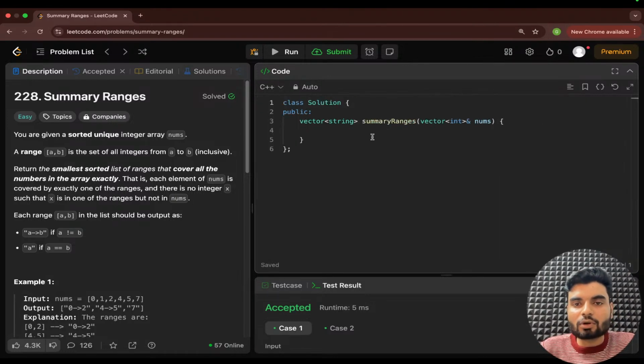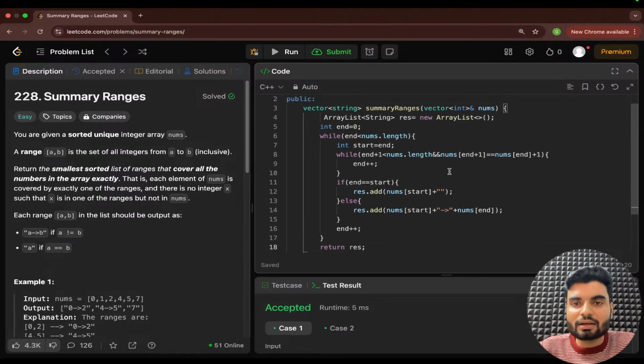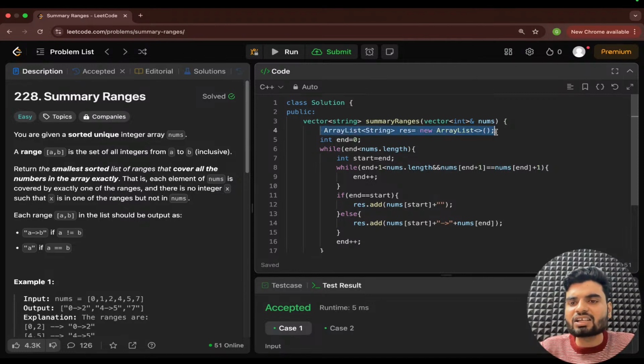So here I'll come to the C++. I'll paste it. And here, because in C++ you don't have array list, you have vector. So you need a vector here. So I'm a little lazy, so I'll copy this vector thing from here itself and paste it here. Please don't take me wrong. So now here, this is result. Now the thing is that you don't have length in vectors. You have size. So you'll write size.